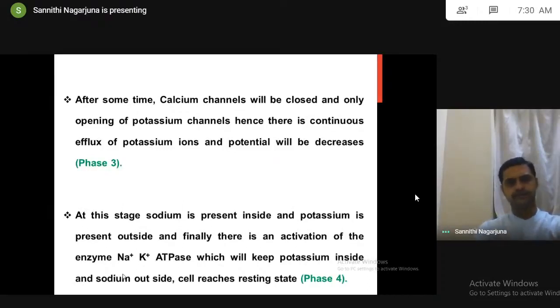And next, after some milliseconds, what happened? The calcium channels will be closed. So when the calcium channels are closed, what happened? There is only opening of potassium channels. Am I right? So when the potassium channels are open, there is a continuous efflux of potassium. Potassium carries positive charge. Due to efflux of potassium, the potential will decrease, called phase 3.